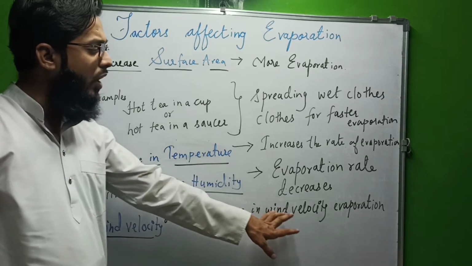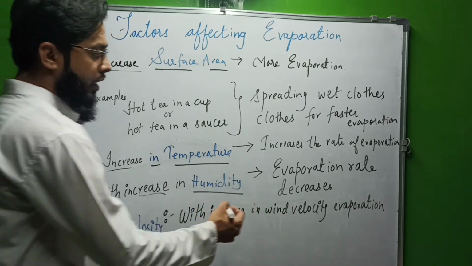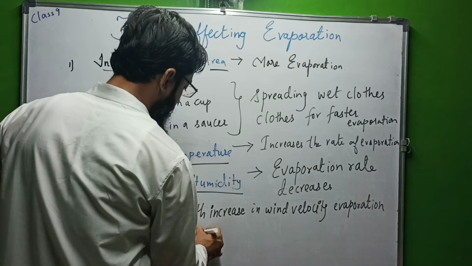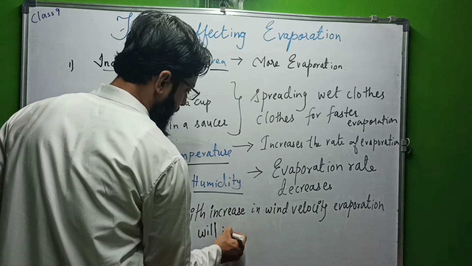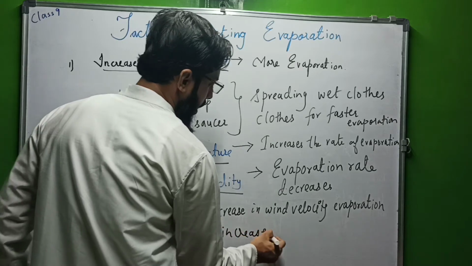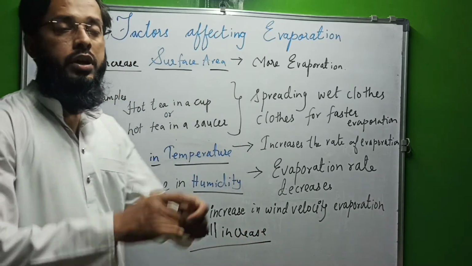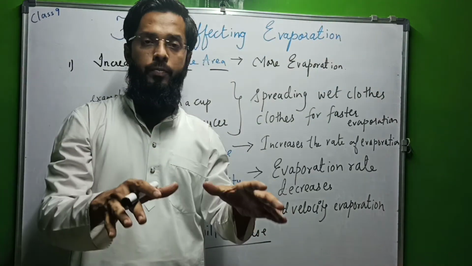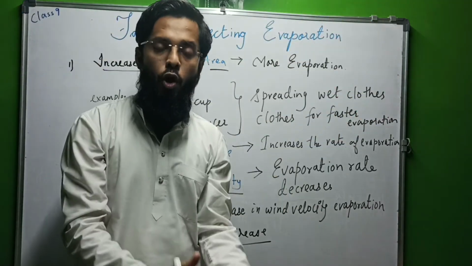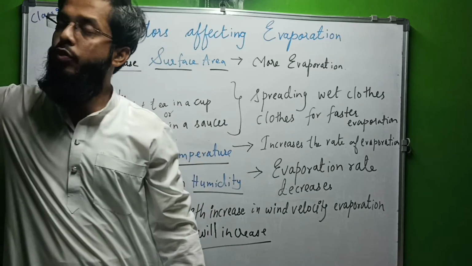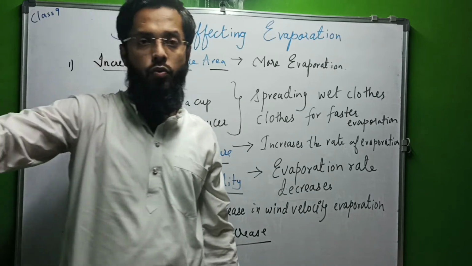Now the fourth point is related to the third point: wind velocity. With increase in wind velocity, the rate of evaporation will increase. How? For example, here there is humid air. There is moisture in the atmosphere. Right now it is humid air, evaporation is slow. Now there is wind flowing.